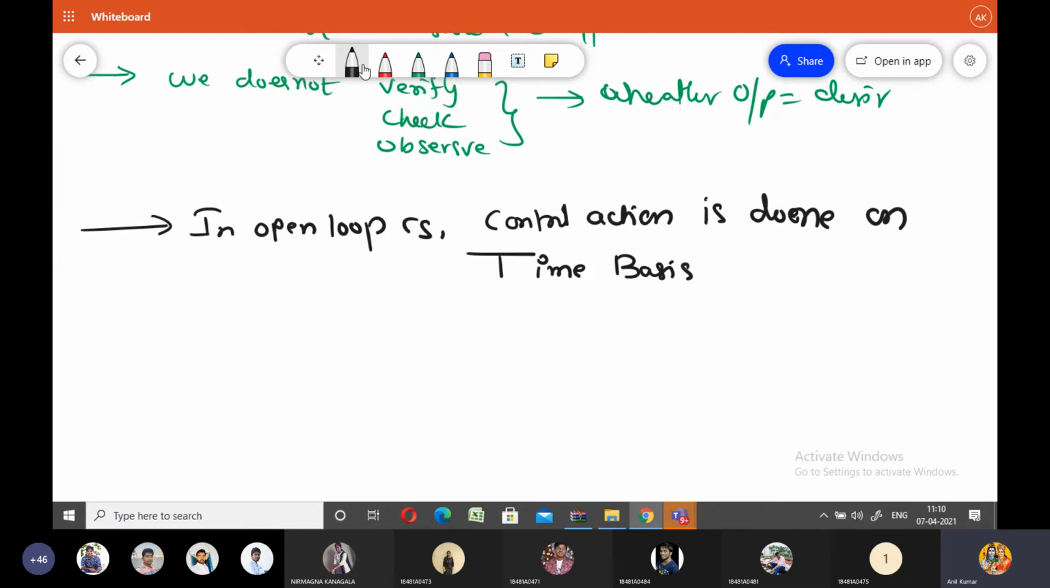That means, for example, at 0th second my control system is switched on.